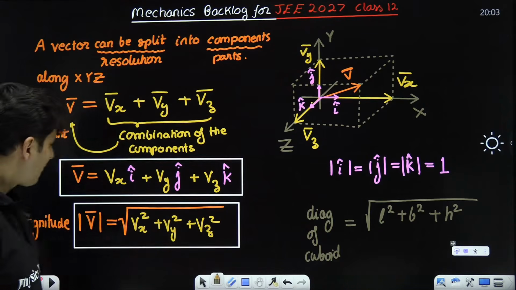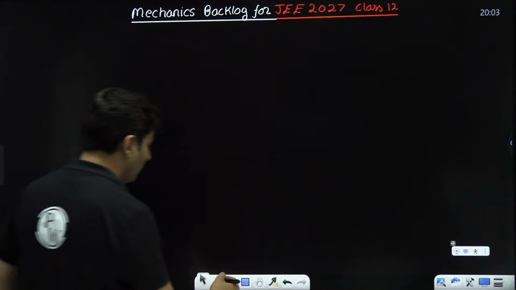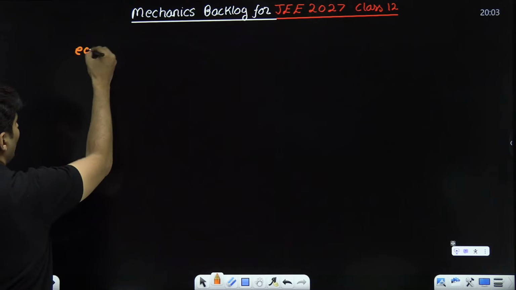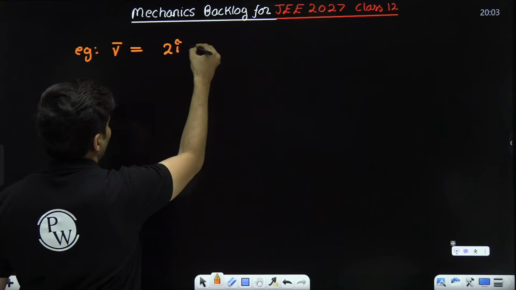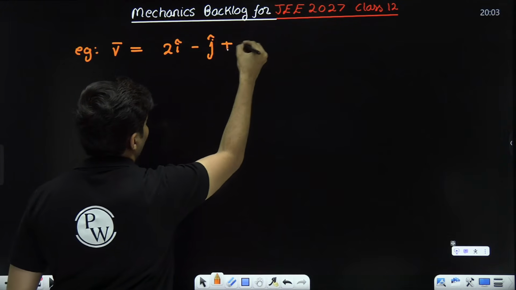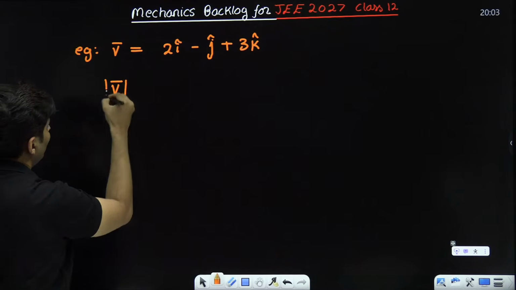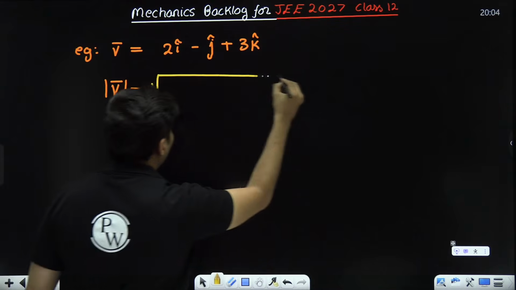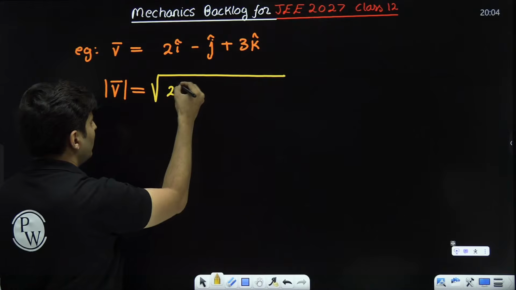Yes, clear? Perfect. So same way, if I tell you, listen bro, I have a vector which is 2i cap minus j cap plus 3k cap. Can you figure out what is the magnitude of it? Of course, by my formula, all I have to do is take the components, square them and put them inside the root. So I'll take 2 square.